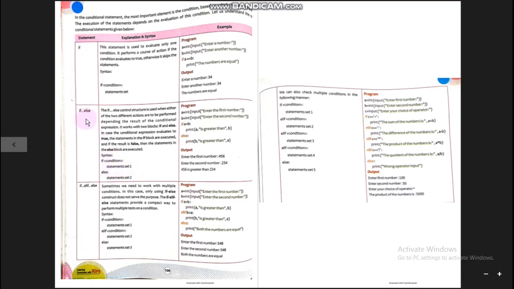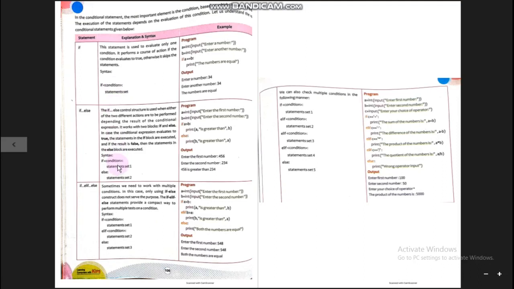So if and if else are both used when there is only one condition. If is used when, if the condition result is true, what to do is known, and what to do when the condition result is false is unknown, undefined. So we can use the if condition in that situation. When we know both things, what to do and what not to do according to the condition's result, then we can use the if else statement. Both statements can be used for checking one condition only.